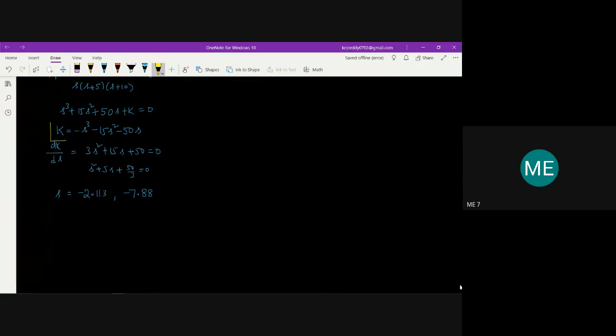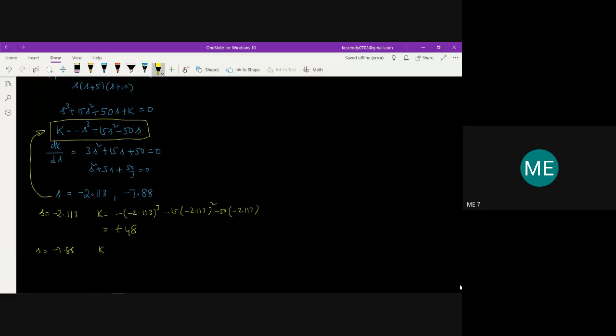So substituting these values in the k equation, for s equal to -2.113, k is equal to minus of (-2.113) whole cube minus 15 into (-2.113) whole square minus 50 into (-2.113). If I substitute this and find the k value using a calculator, I'll get plus 48.